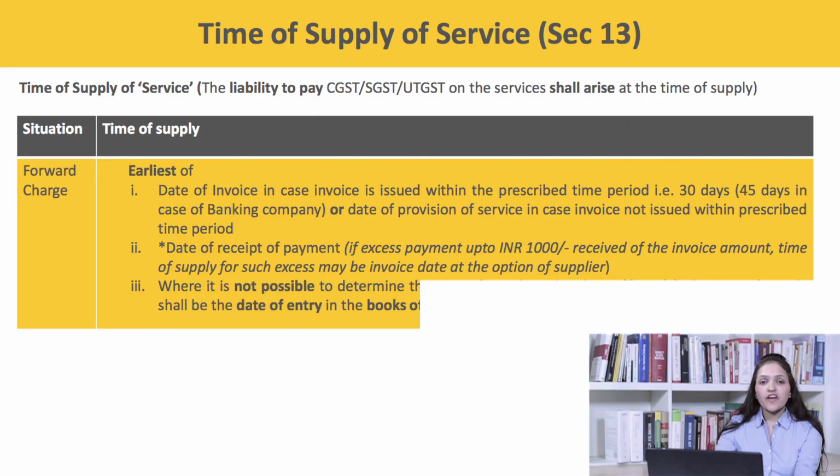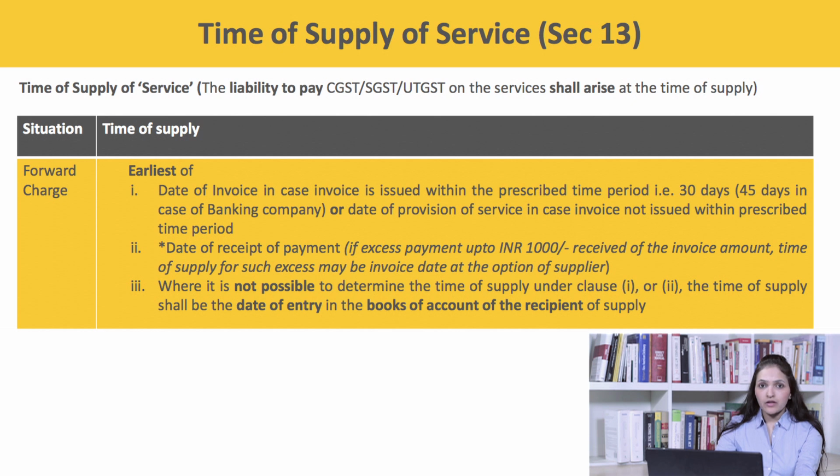Now, there is one more provision in time of supply in case of forward charge as well as reverse charge. It says where it is not possible to determine the time of supply in respect of clauses 1 and 2, the time of supply shall be the date of entry in the books of the recipient of the supply. Now look at the irony of this provision. If I am unable to determine the point of taxation as per clause 1 and 2, the time of supply shall be the date of entry in the books of the recipient of the supply. How would I be able to know when my recipient of service made an entry in its books of accounts?